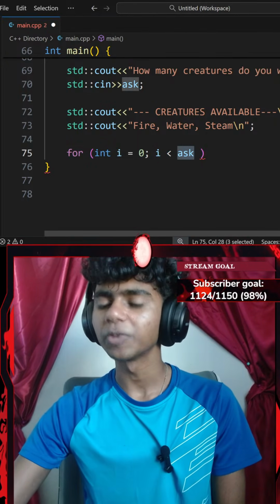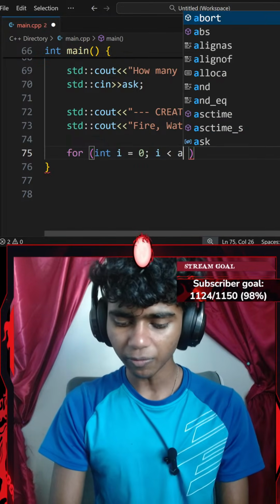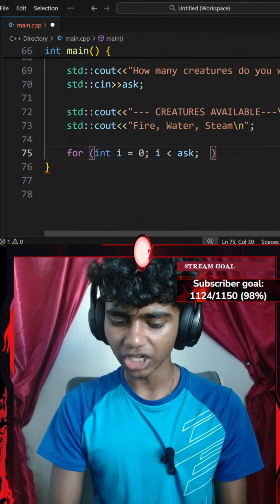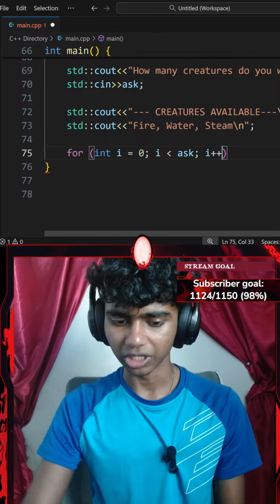Oh, I see. Okay, this does make sense. And then I'll go with the pair of curly braces. I'm going to increment my i by 1, so I'll go with something like i++.